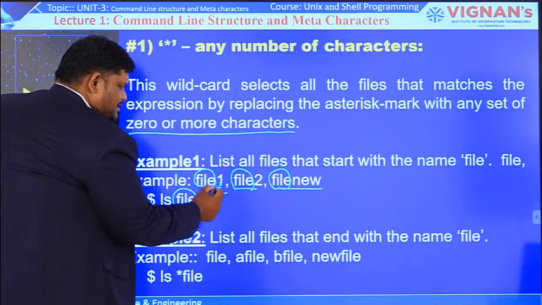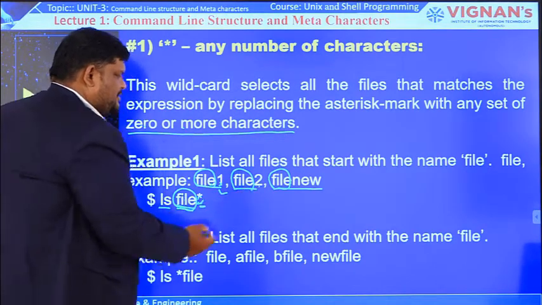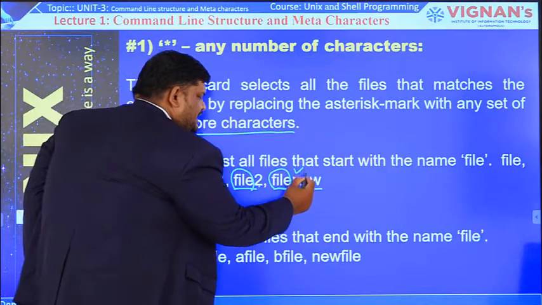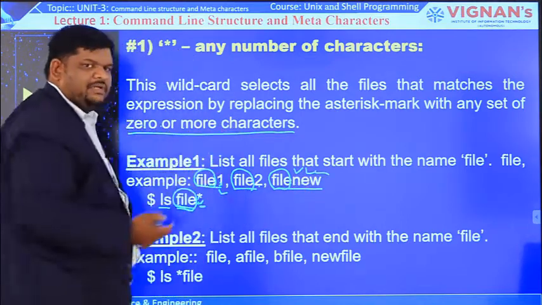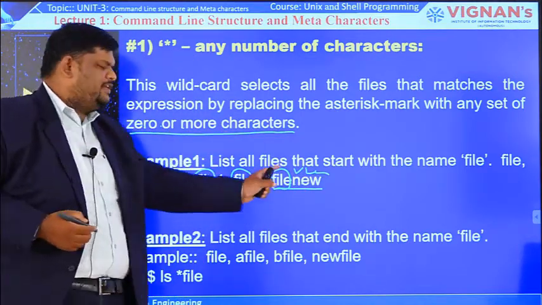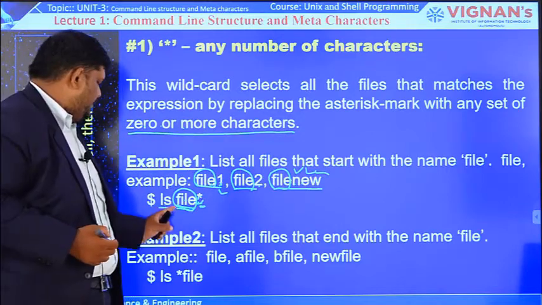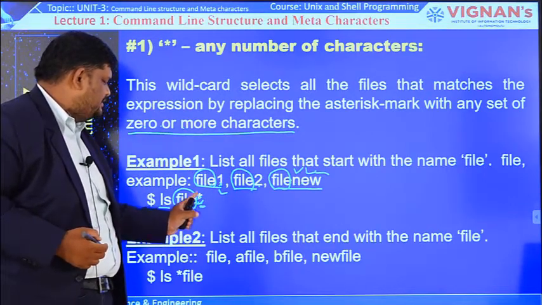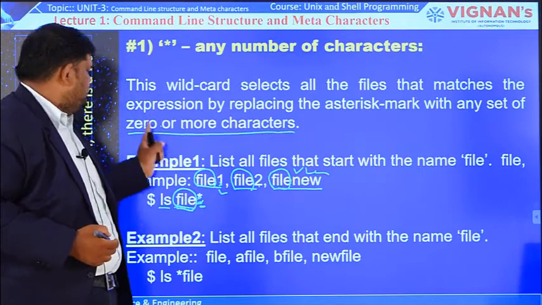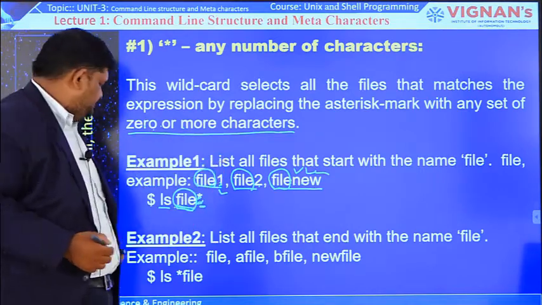Here 1 is one character, 2 is one character, and NEW is three characters. We are saying zero or more characters, so these three file names came, because the star wildcard helps match zero or more characters.